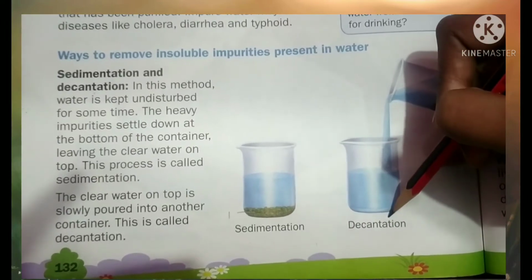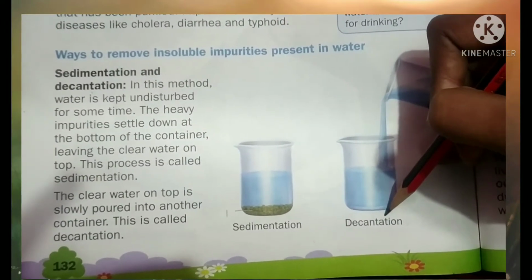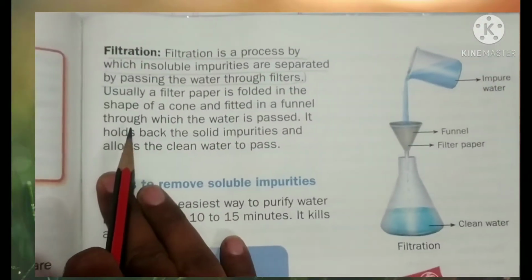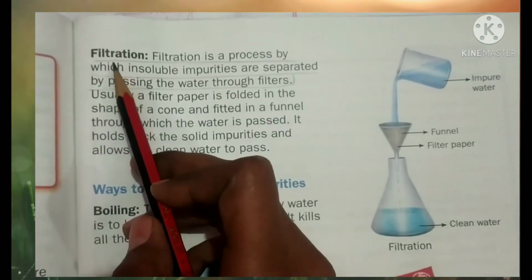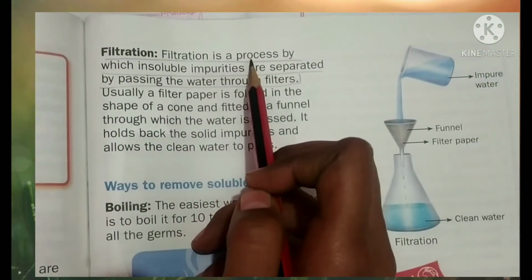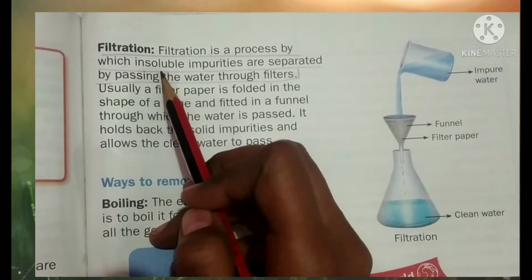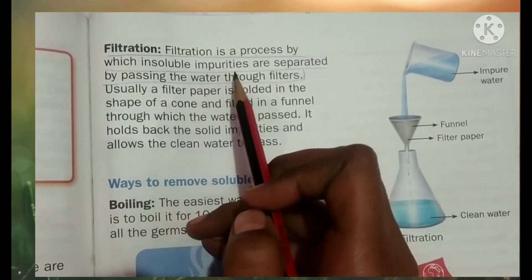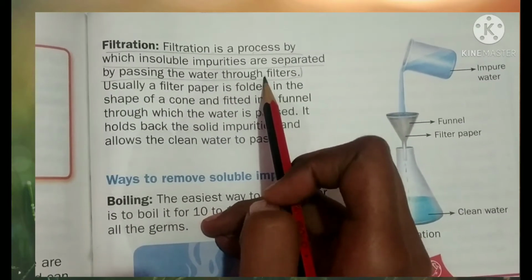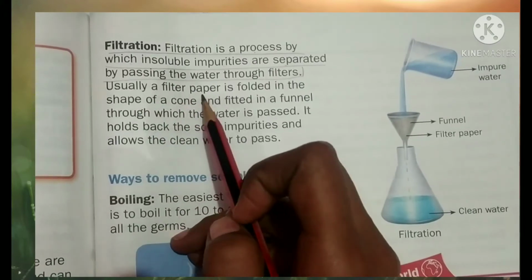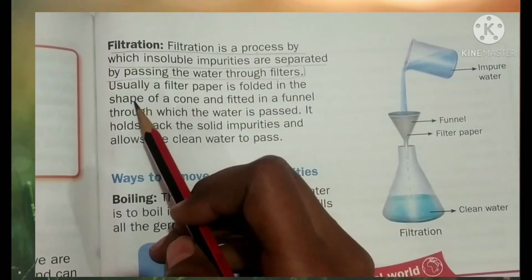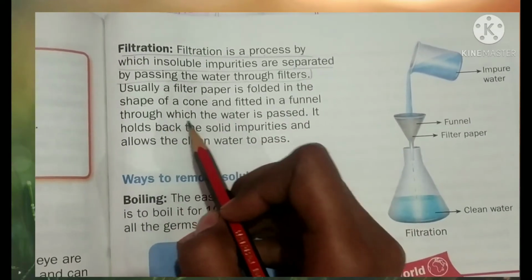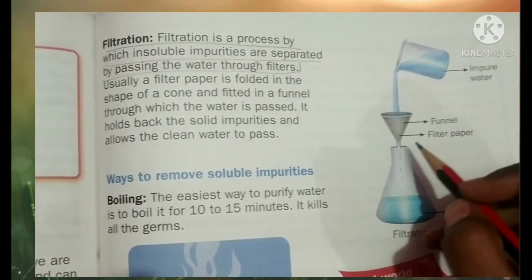Sedimentation and decantation. Now, let's come to the next process. Next we have filtration. Now, what is filtration? Filtration is a process by which insoluble impurities are separated by passing the water through filters. Usually a filter paper is folded in the shape of a cone and fitted in the funnel through which the water is passed. See here.